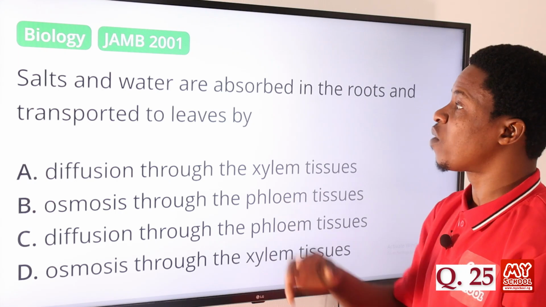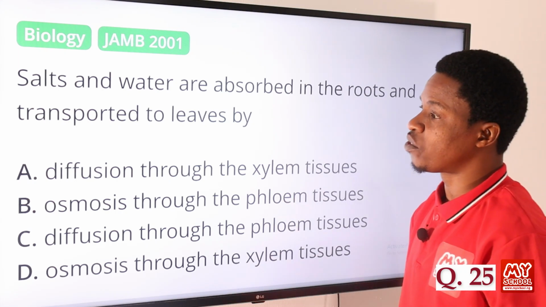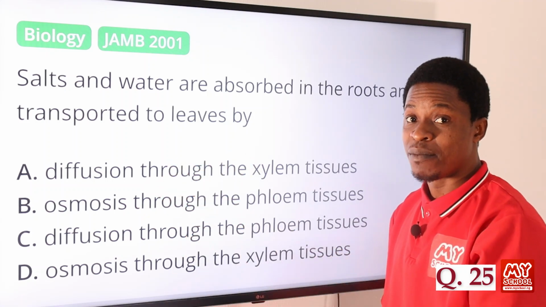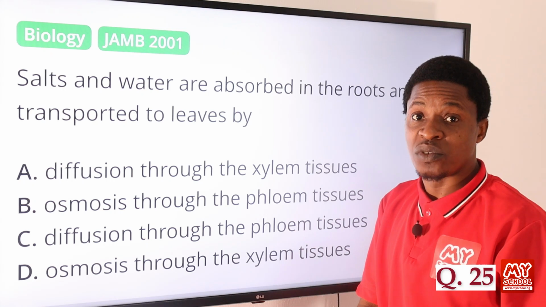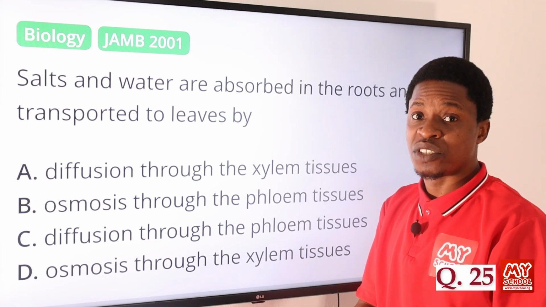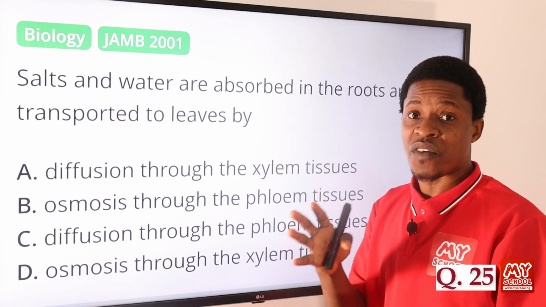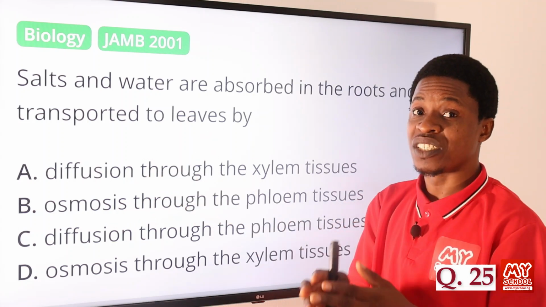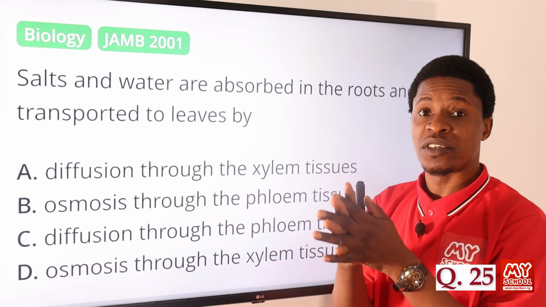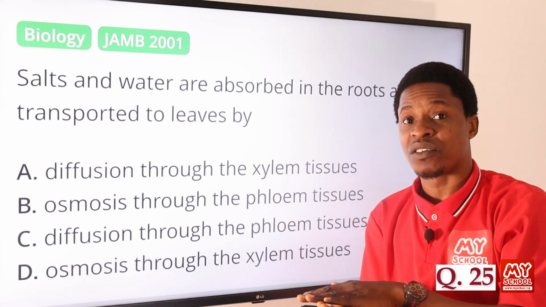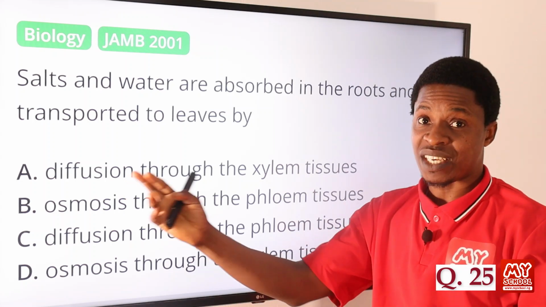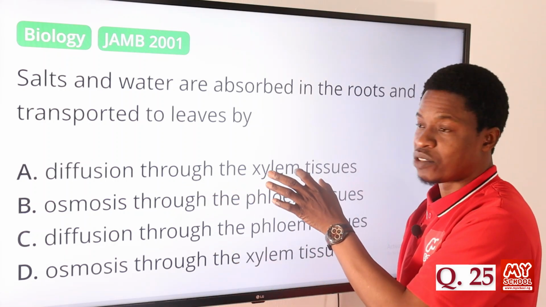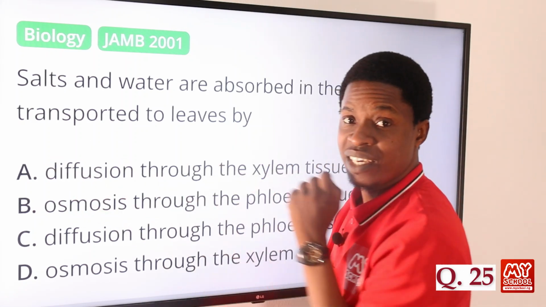So the question says salts and water are absorbed in the roots and transported to leaves by what? Option A, diffusion. Of course, we have established that the process is through osmosis, because the molecules of the water and the salts are in a region of lower concentration, taking them to the region of higher concentration where they will be needed more. So it is not diffusion, because diffusion has to do with the movement of substances from a region of higher concentration to a region of lower concentration, and not through a semi-permeable membrane like we have in osmosis. Yes, it is through the xylem tissue, but the process is not diffusion. So option A is not correct.